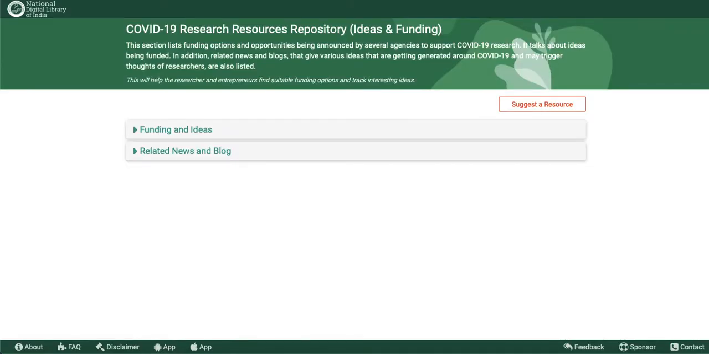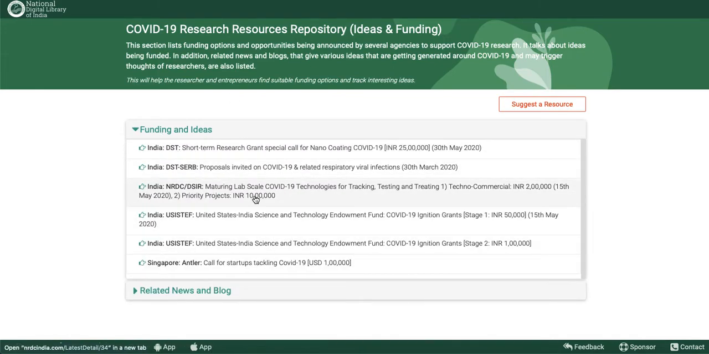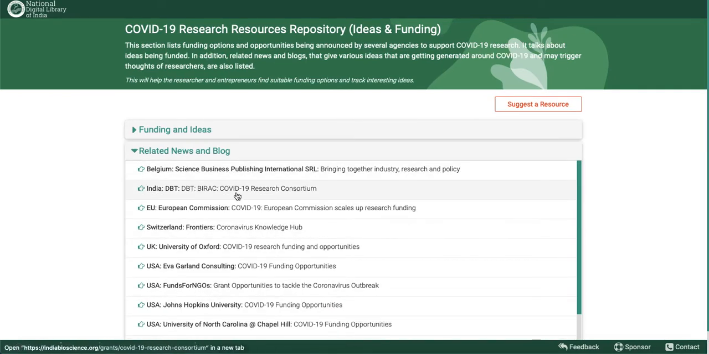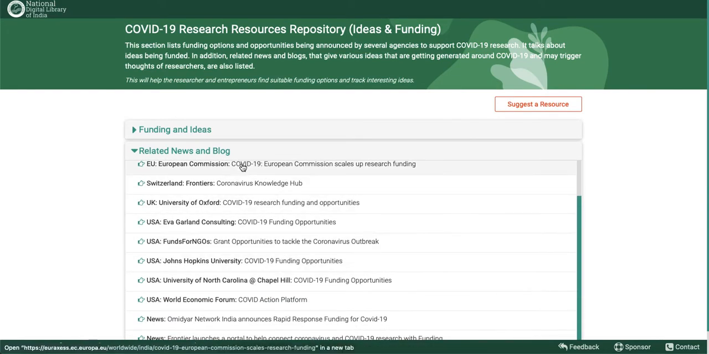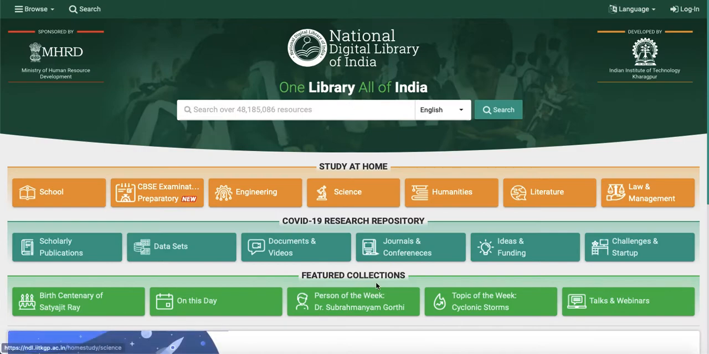Okay. Now, as you can see, these are the funding and ideas tab. So you can get it here, like what are the funding details or ideas. And related to new blogs, what are the new blogs related to COVID-19 that they have specified. You can go through and get yourself updated about COVID-19 research material, and many more things you can get from here, like what are the challenges and the startups that you can go to. If you click on this tab, then you will get it.